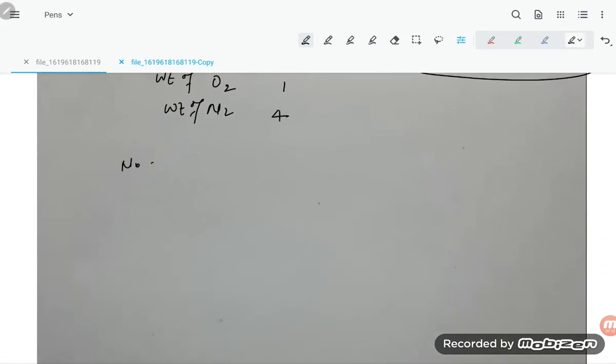Number of moles, you know, students. What is the number of moles? That is given mass upon molar mass. So how can you write the ratio of moles?